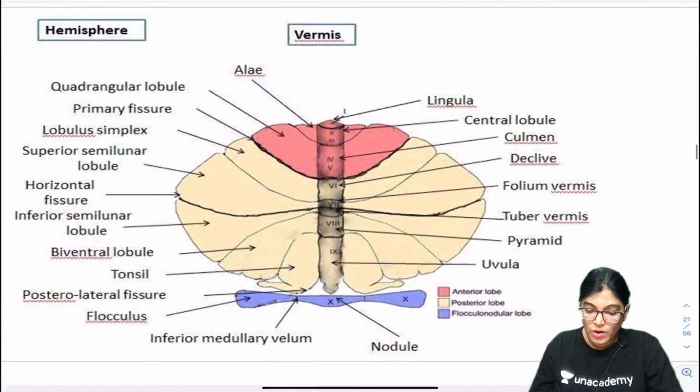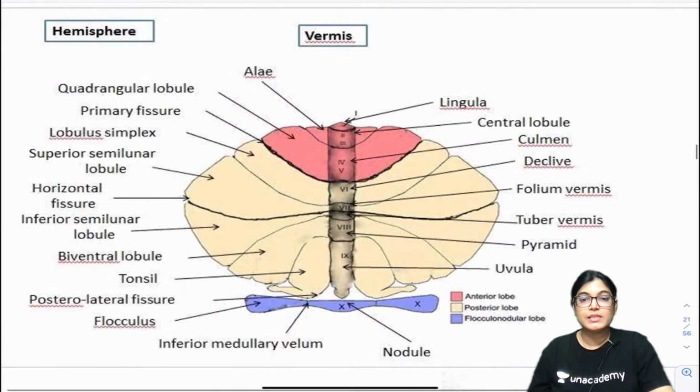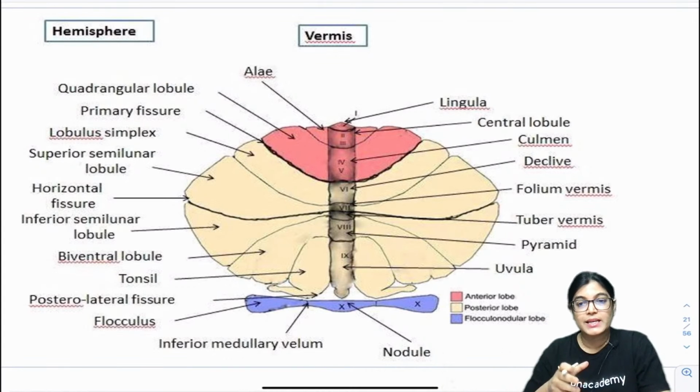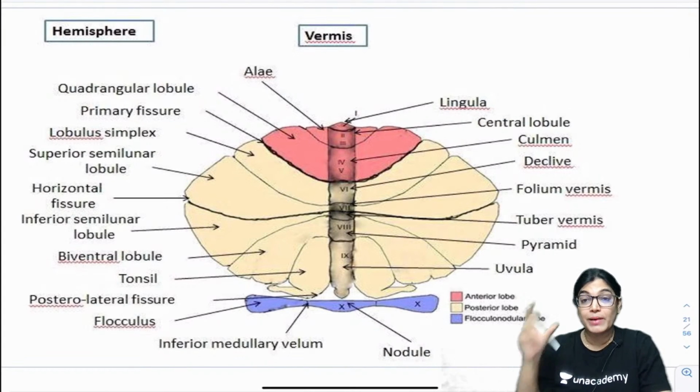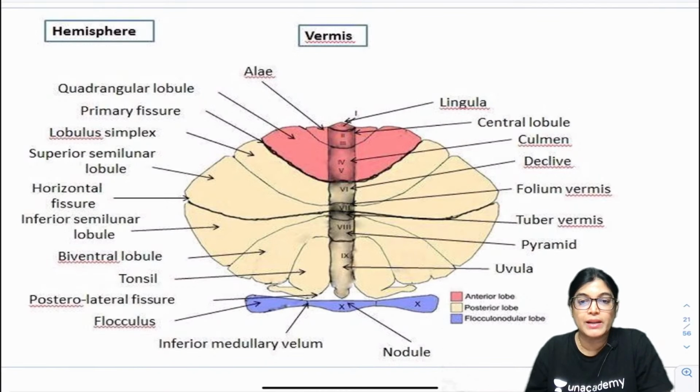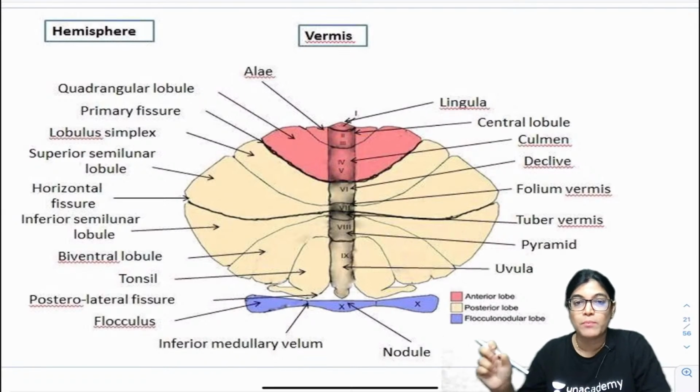Now, one more thing I want to explain. Let me highlight this diagram. In the cerebellum, like the cerebral hemisphere, there are two cerebellar hemispheres, two sides, right and left. The middle part of the cerebellar hemispheres is united by a narrow median worm-like structure.